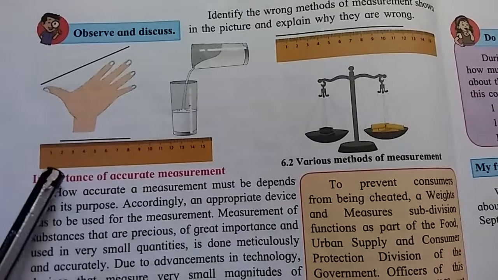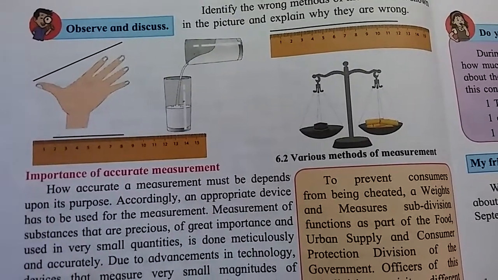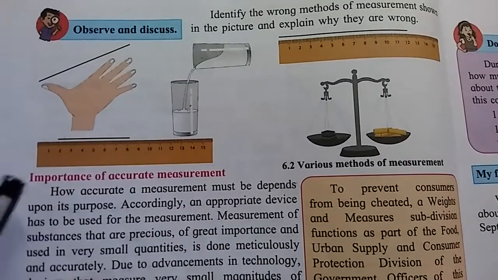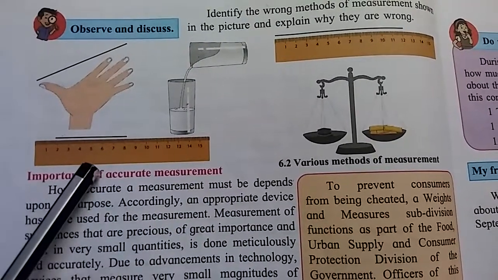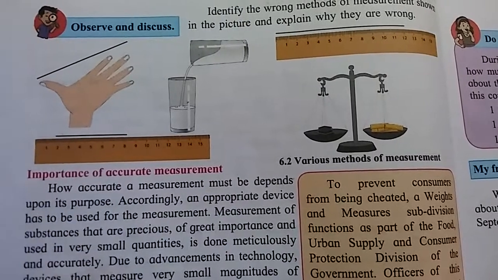Why is this correct? Because the scale is an invariable measurement, means the measurement of the scale is fixed. That's why whatever measurement we count, that will not change.